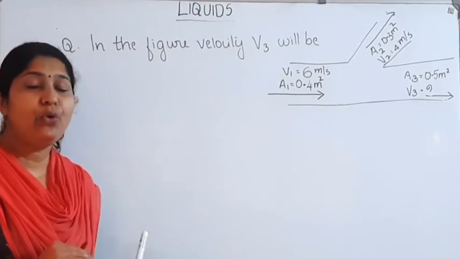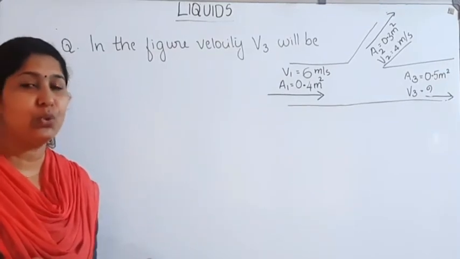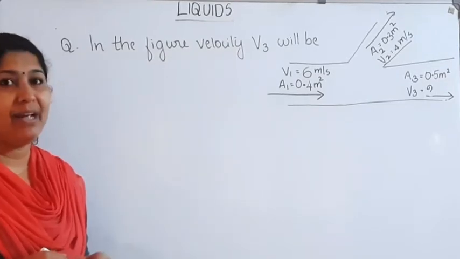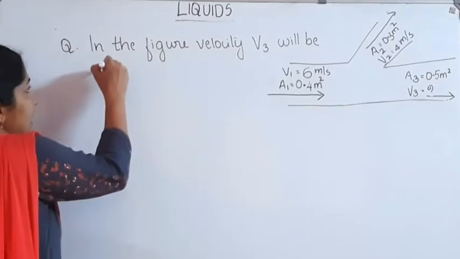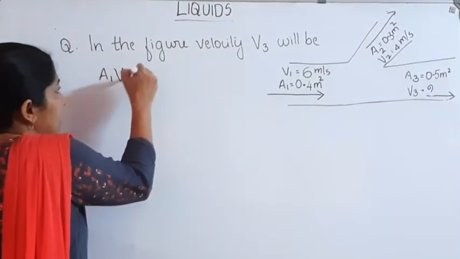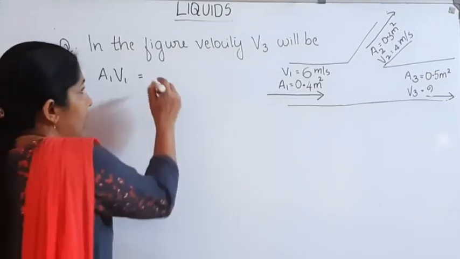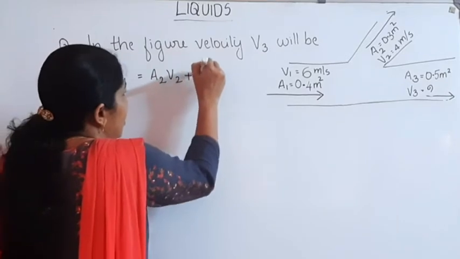The amount of water entering the pipe is equal to the amount of water leaving the pipe. The amount entering can be written as A1 V1, that is equal to the amount leaving, A2 V2 plus A3 V3.